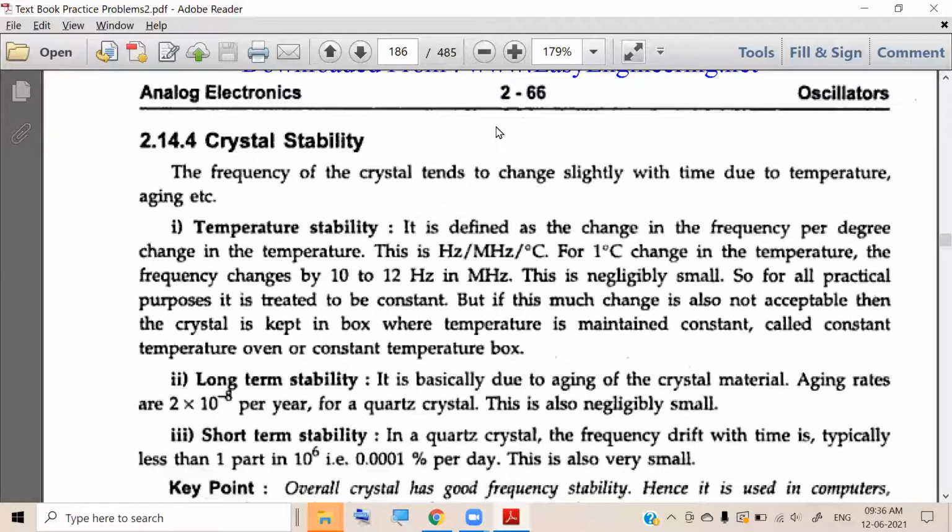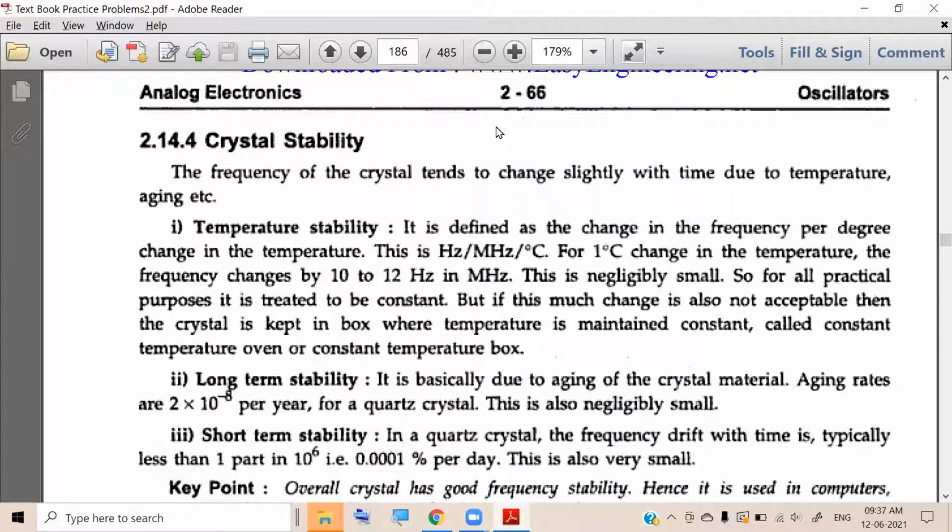So what we have discussed is that, due to temperature variation, the variation in frequency is very small, and so it is an advantage in most cases. However, consider some applications where even this small change is not acceptable, where we want perfect timing.